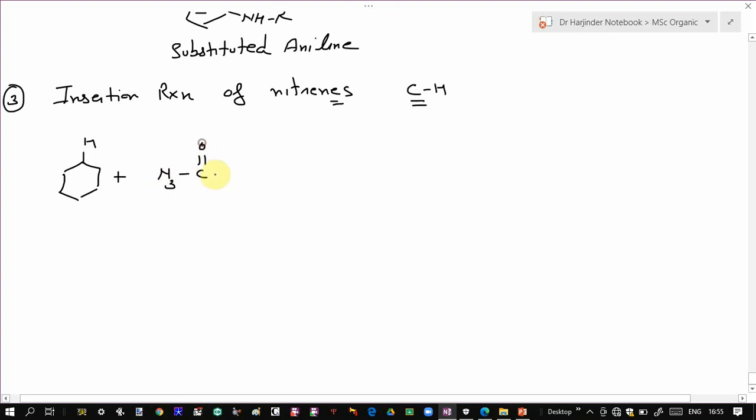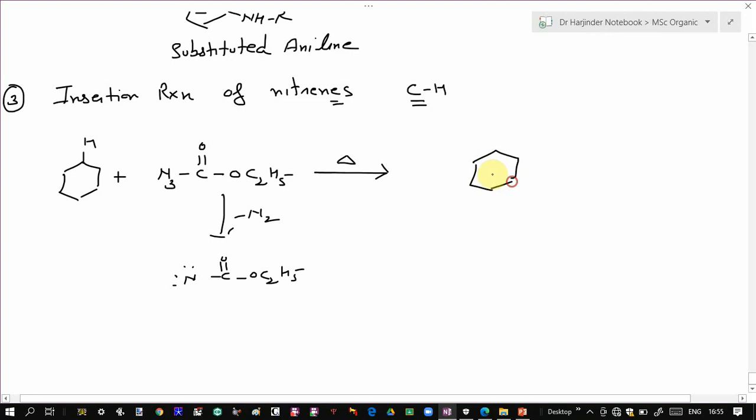So what will happen? When you heat this azide, it will lose a nitrogen molecule. It undergoes thermolysis to give the corresponding nitrene, which will undergo the insertion reaction. This nitrene will insert in between the carbon-hydrogen bond to give the corresponding amine derivative. So here you will get an amide derivative, as there is a C double bond over here. There is an acyl group there.